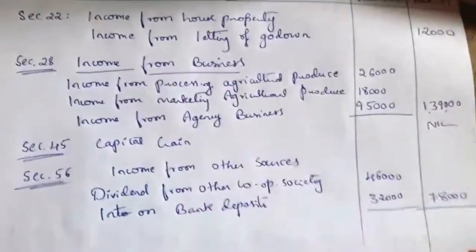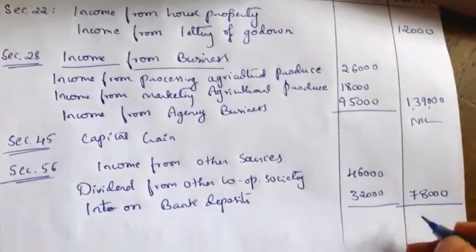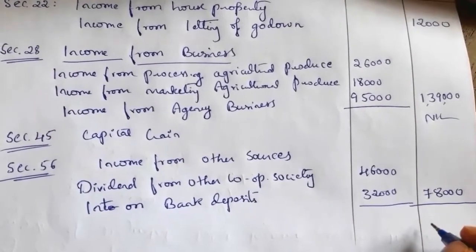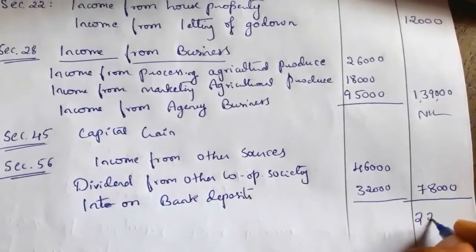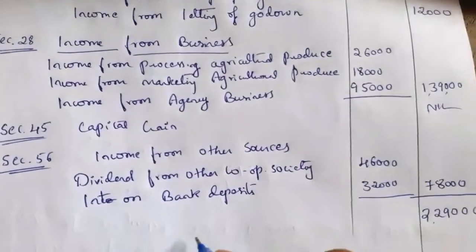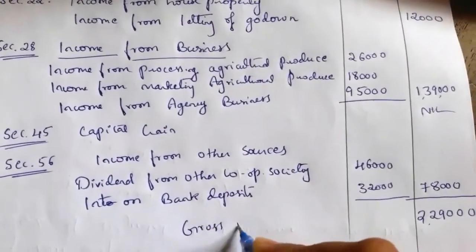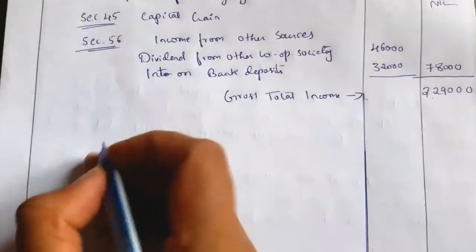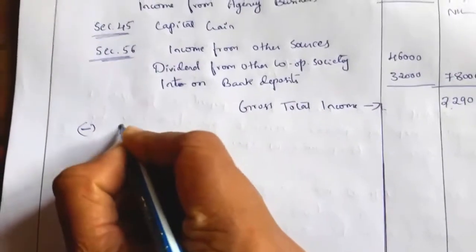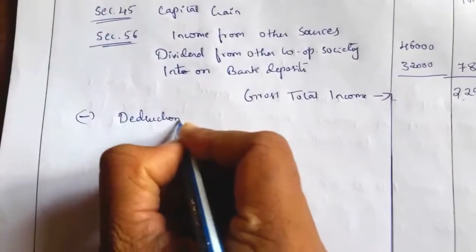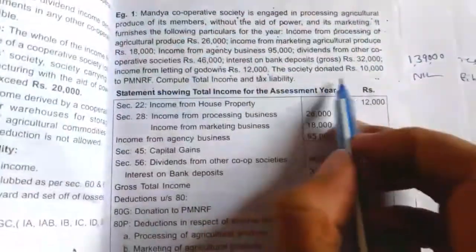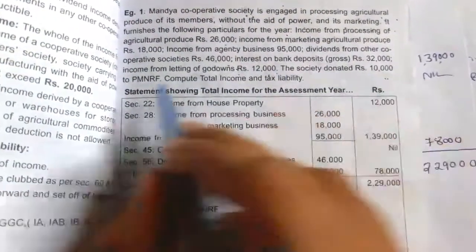So we have to find the gross total income, that is the total of these heads of income. 12,000 plus 1,39,000 plus 78,000 is equal to 2,29,000. So this is the gross total income. Now from this gross total income, deductions can be claimed, that is deductions under Chapter VI-A. The first deduction given in this question is that the society donated 10,000 to PMNRF.